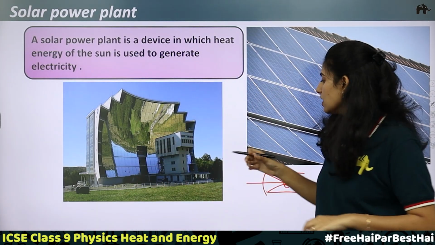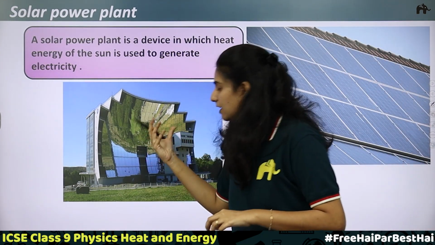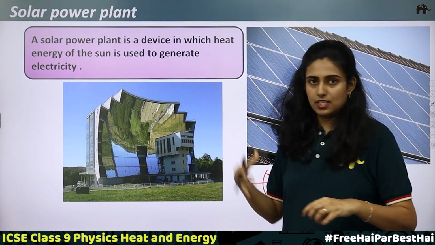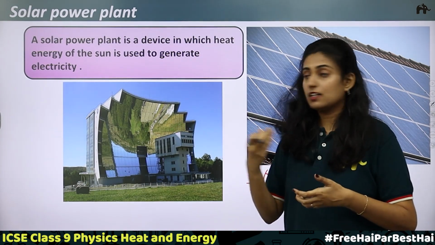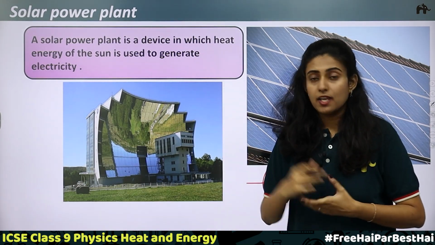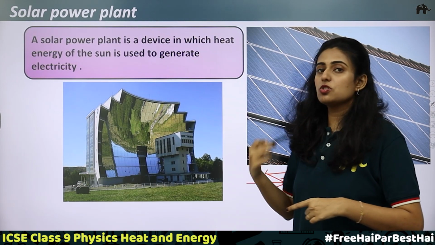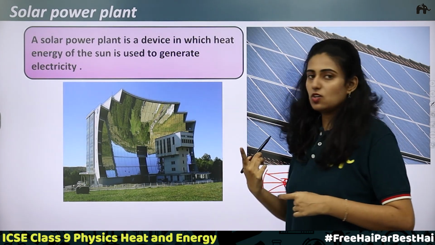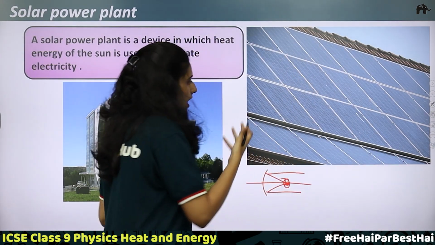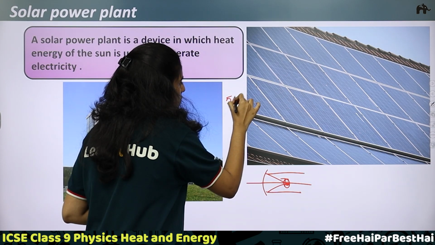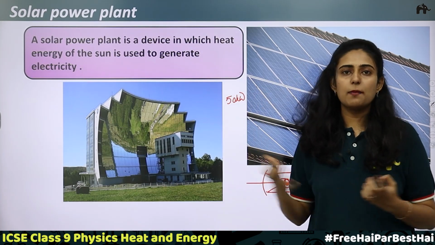If a black pipe is kept at the focus, due to the heat, the water inside the pipe will start boiling and get converted into steam. This steam is used to rotate the turbines, and when the turbines rotate, electricity is generated. This setup was installed in Gurgaon, Haryana, and was able to produce 50 kilowatts of electrical energy. So this is all about solar power plants.